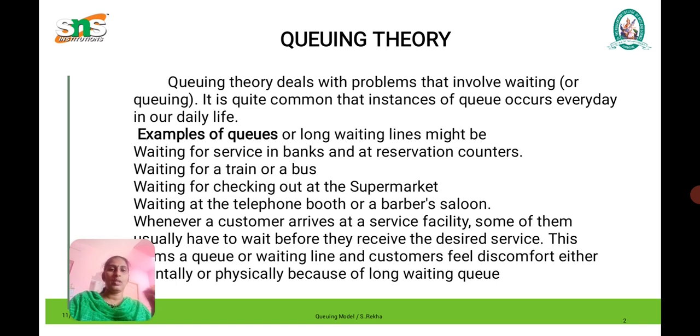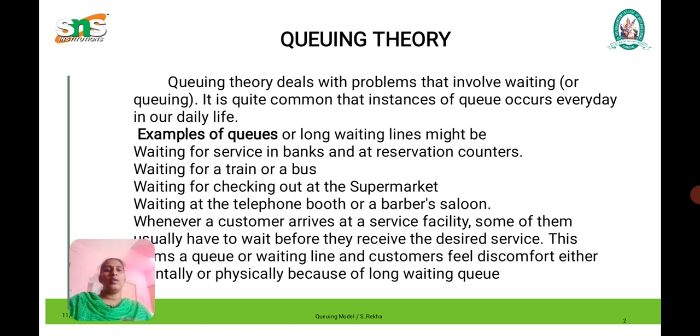Everyone knows what queuing is. Queuing is nothing but a waiting line. We face waiting lines in day-to-day life: in a supermarket, to book a ticket, in the cinema theater, or in the barber salon. Nowadays we book online, and if there is a queue, we wait in the queue online also.